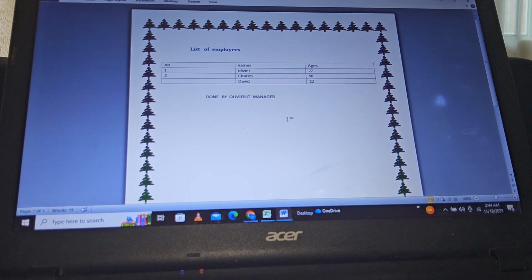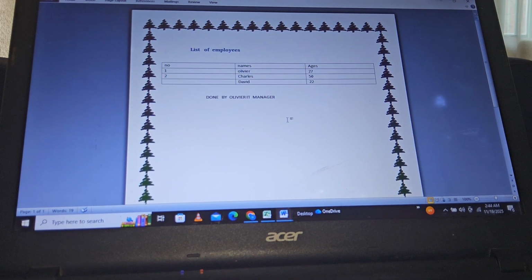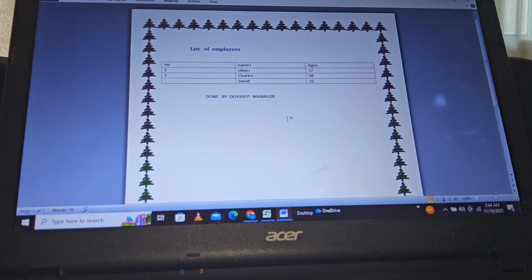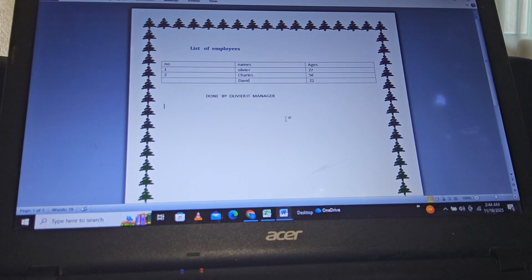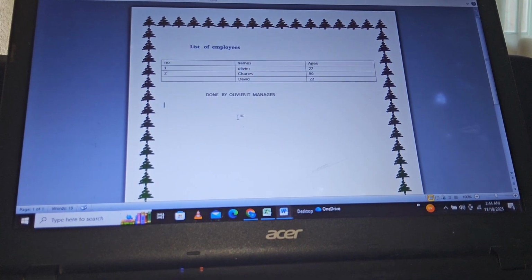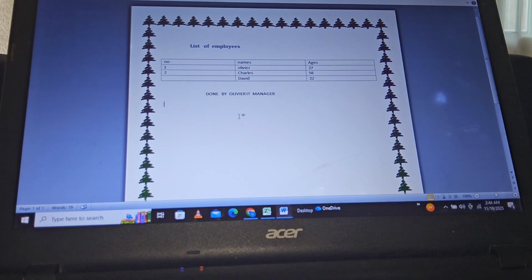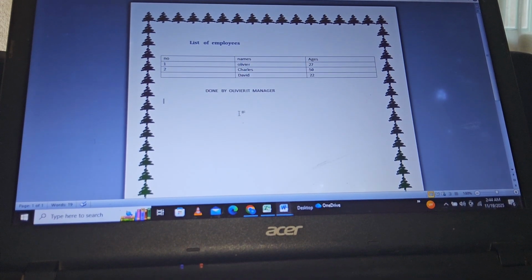So in this Microsoft Word you can study a lot of things. But next we will study how to insert a watermark. We will study how to treat big text. We study different things. Then after, I will show you how to insert a table in Microsoft Excel. When you start Excel, I will show you how to insert the table in Excel also.